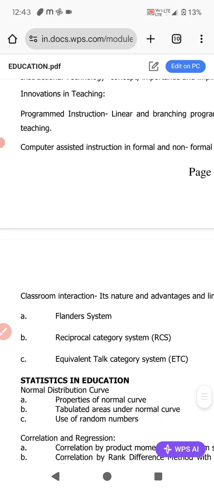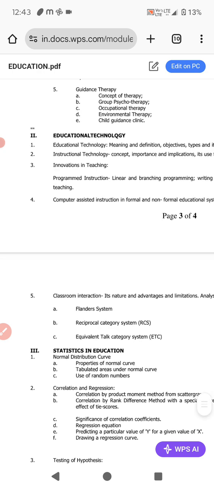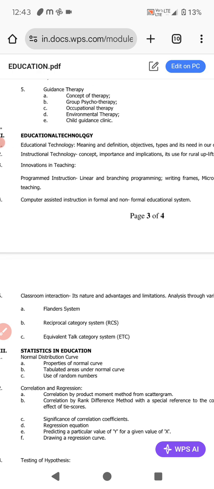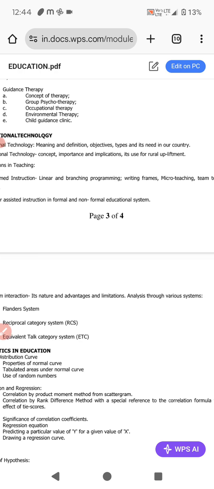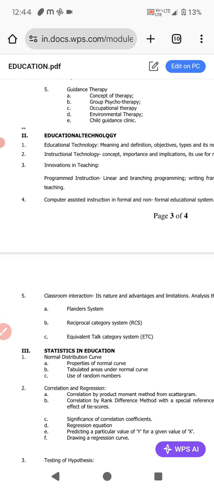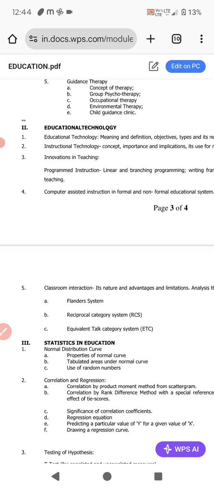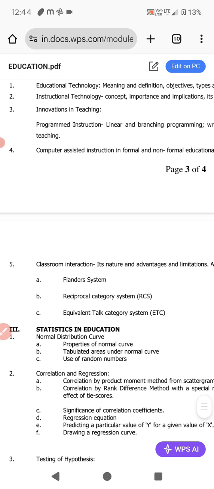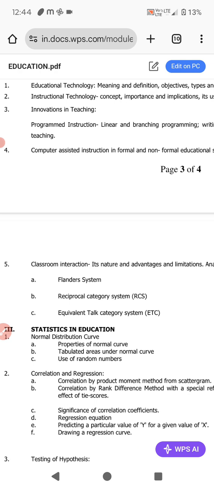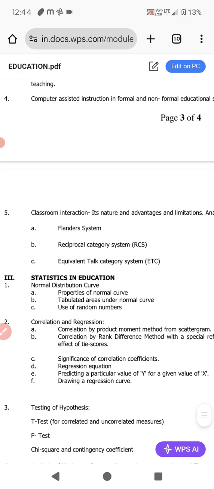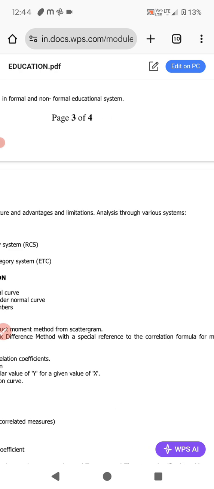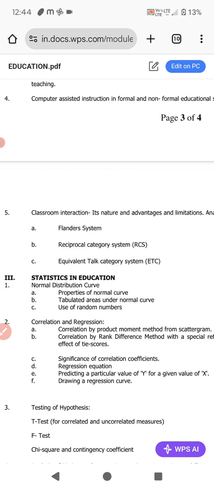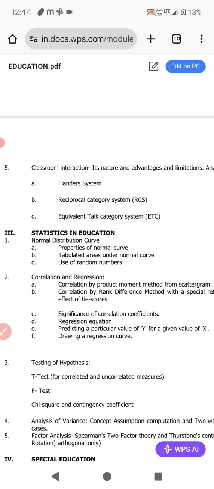Next we have, after teaching, classroom instruction, its nature and advantages and limitation, analysis through the various systems. Classroom instruction means how the teacher is interacting inside the classroom. So how we can judge that is with the help of Flanders system, reciprocal category system, equivalent talk category system. They have given these three techniques that we can understand the teacher's interaction inside the classroom.